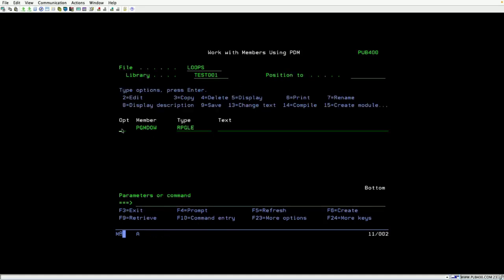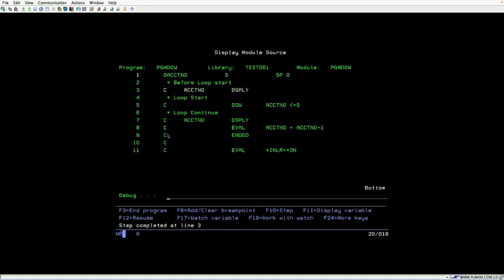I'm just adding the breakpoint 1 and F10. So you can call this program. So see, F10. So what is the first value here? 0. Initial value, that third statement is executed, 0. Here what is the account number value? If you can see, account number is 0. Okay, it is a 0 value. Since the condition is satisfied, because account number is less than or equal to 5, then it gets into the loop. Okay, this is a display, and account number is equal to account number plus 1.